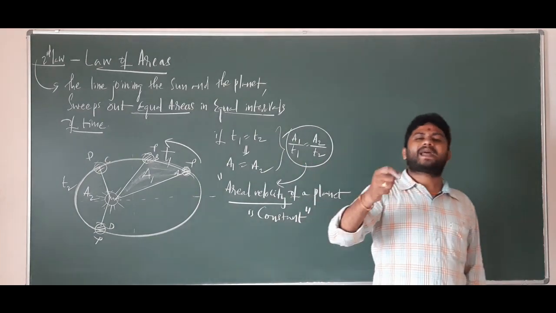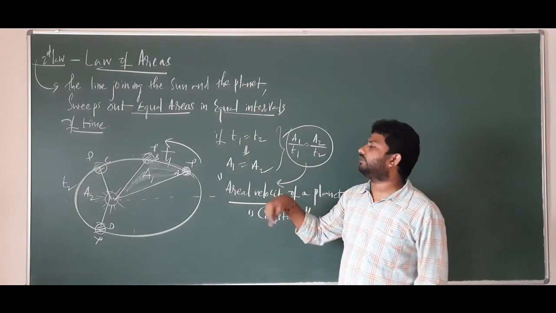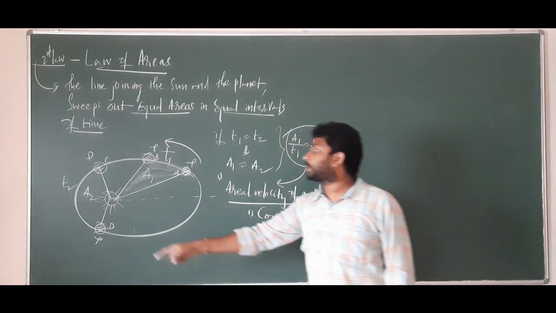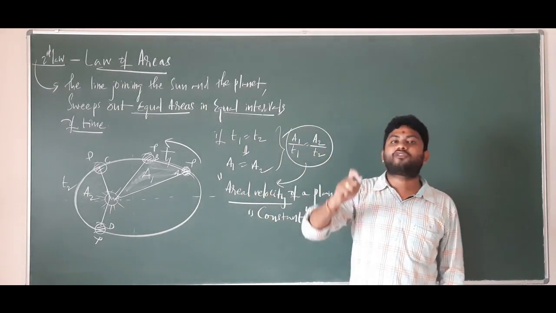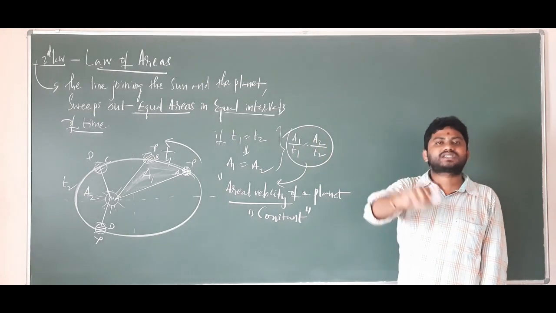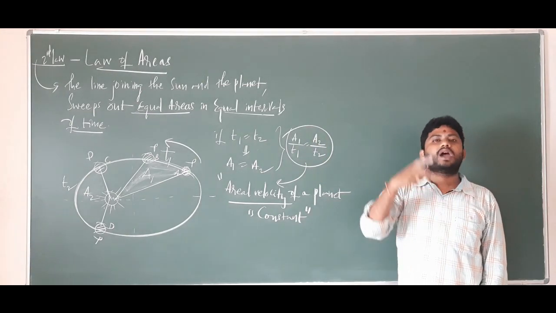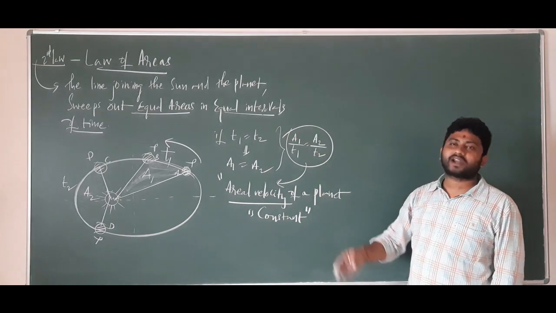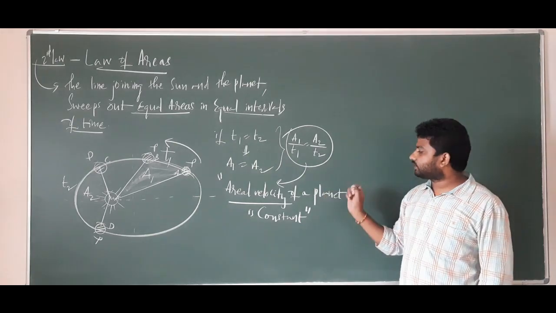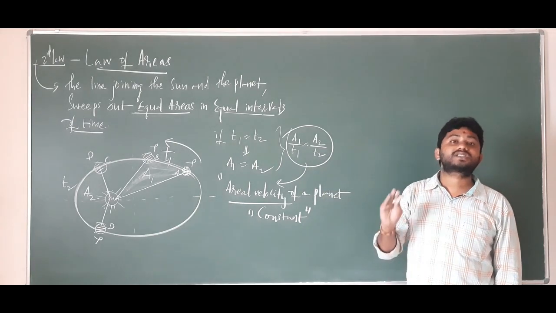Areal velocity of a planet is constant, which is revolving around the sun in an elliptical orbit, such that the sun's position will be at one of the foci. Areal velocity of a planet is constant. This is a neat exam question. So not only from the 9th standard and 10th standard basics, areal velocity of a planet will be constant.